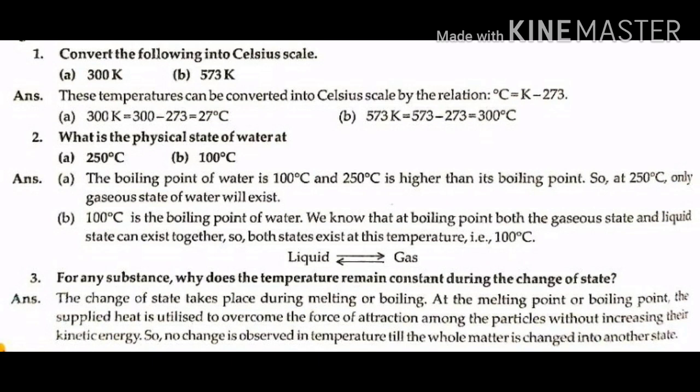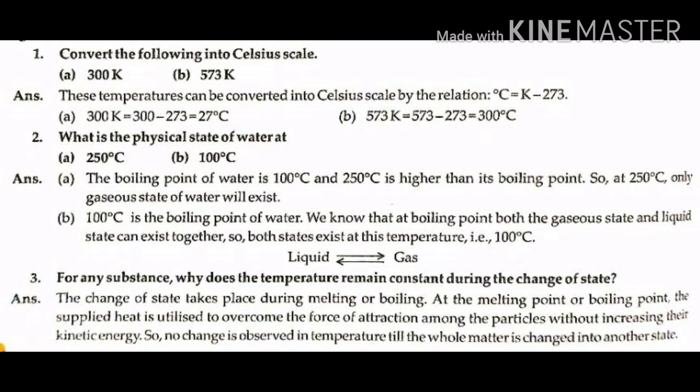A. 300 Kelvin is equal to 300 minus 273, which is equal to 27 degrees Celsius. B. 573 Kelvin is equal to 573 minus 273, which is equal to 300 degrees Celsius.